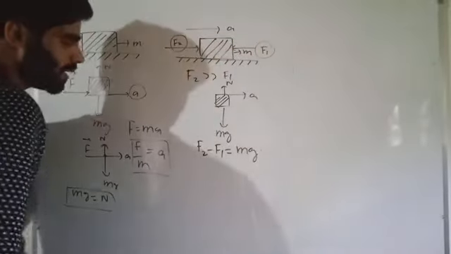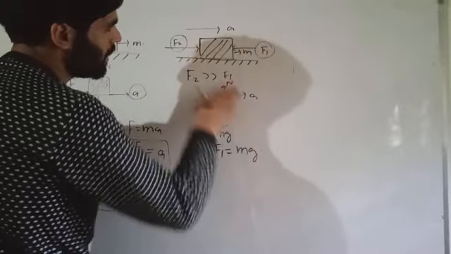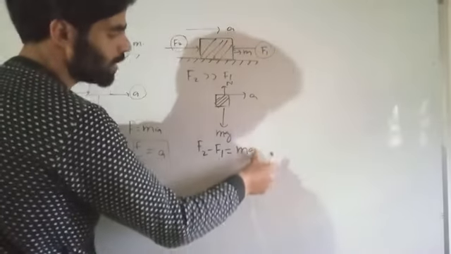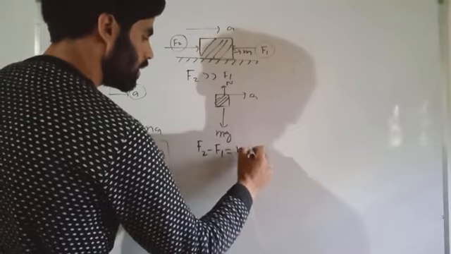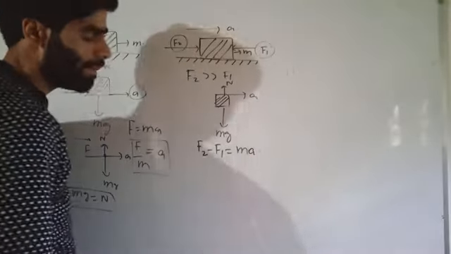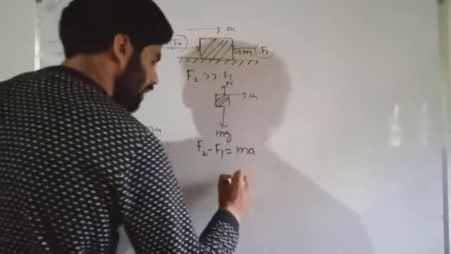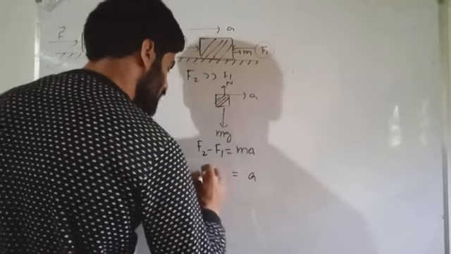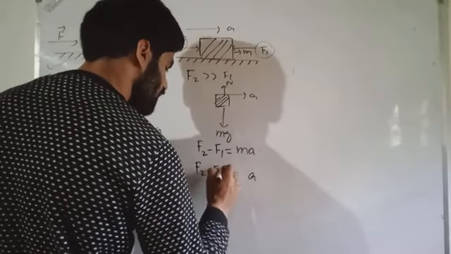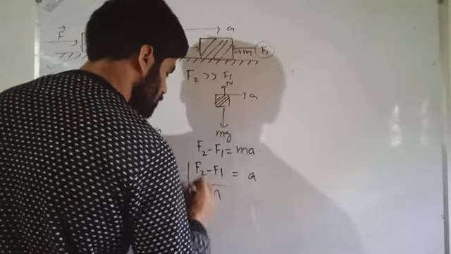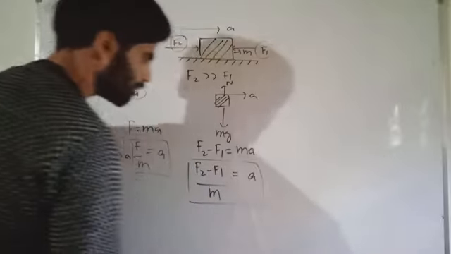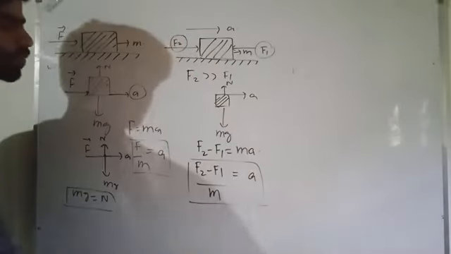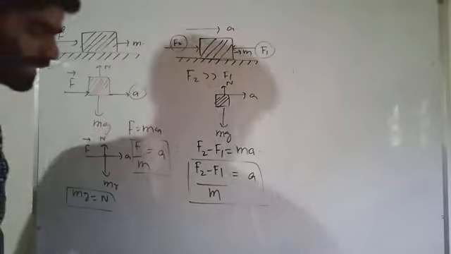Here the acceleration is due to motion, so I can replace it by a. That should be F equal to ma. If I have to calculate the value of a, it is given as F2 minus F1 divided by m. This is the acceleration of the body when two different forces are applied in opposite directions.